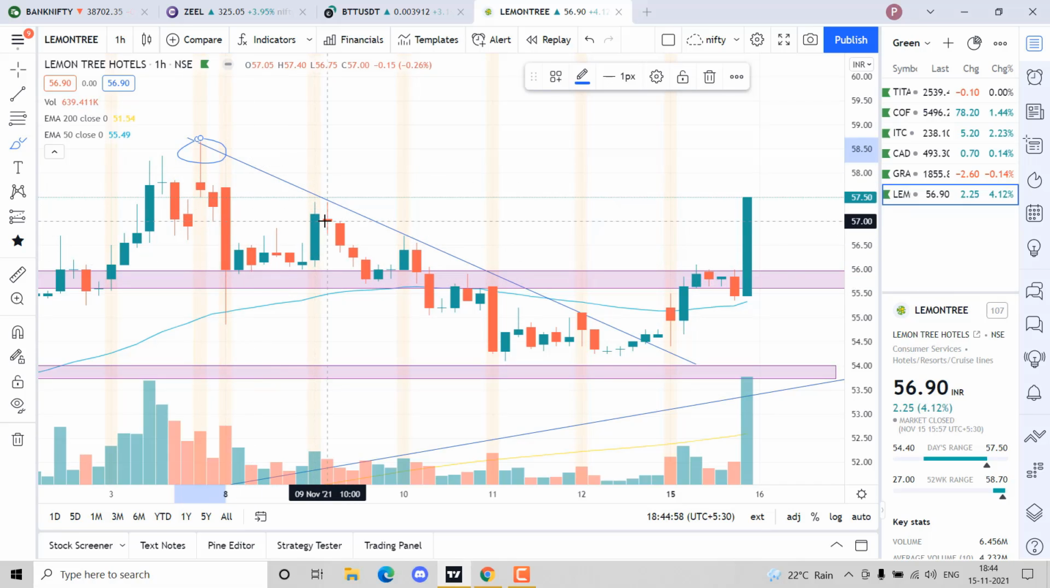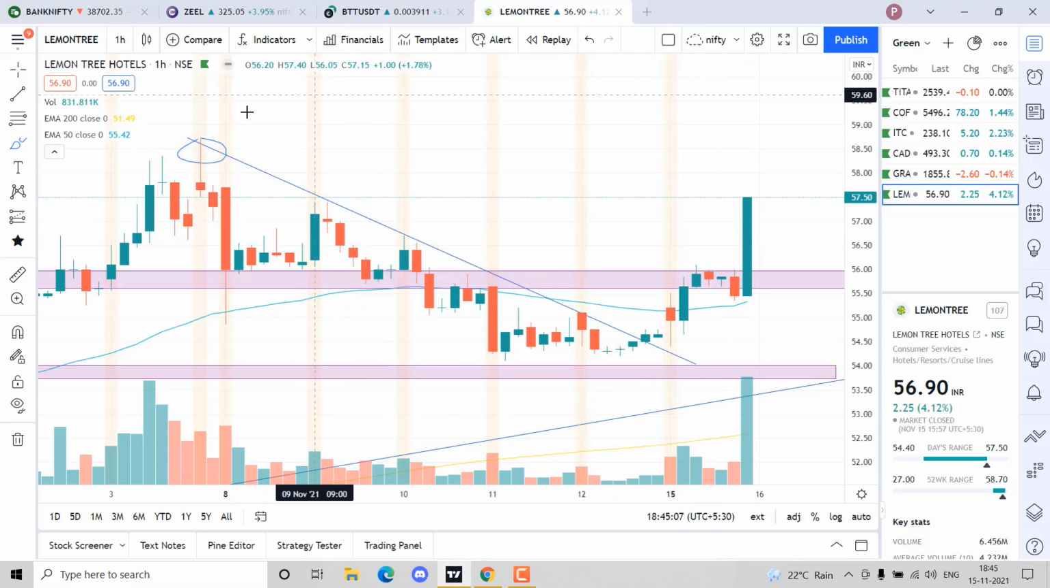So I wait for another touch. Again over here, we come back, we touch this line and we come back. So now I have a legitimate resistance. I just draw a line from there, extending it till here. Next time when the price comes here, I'll wait for either bullish or bearish signals.